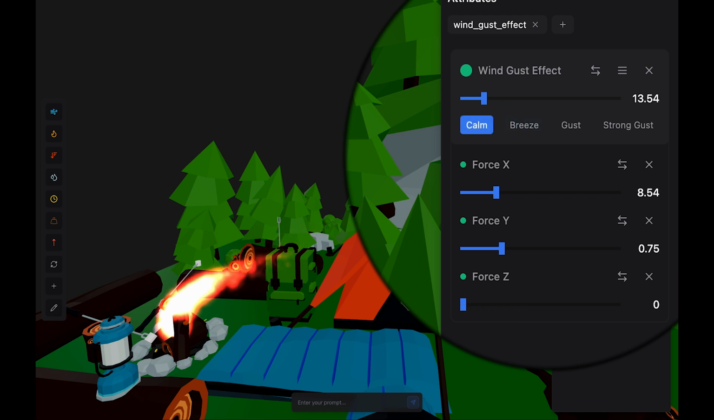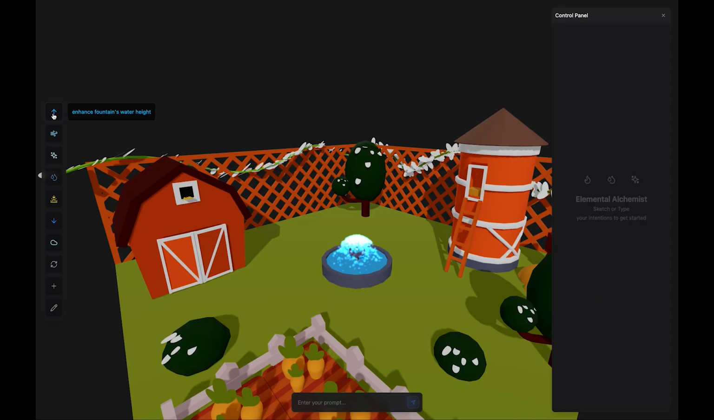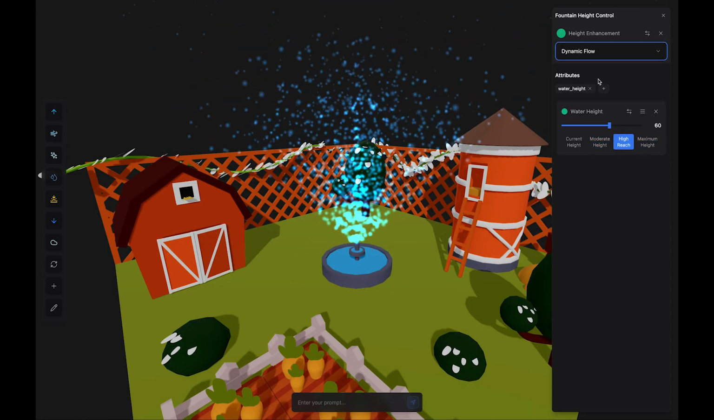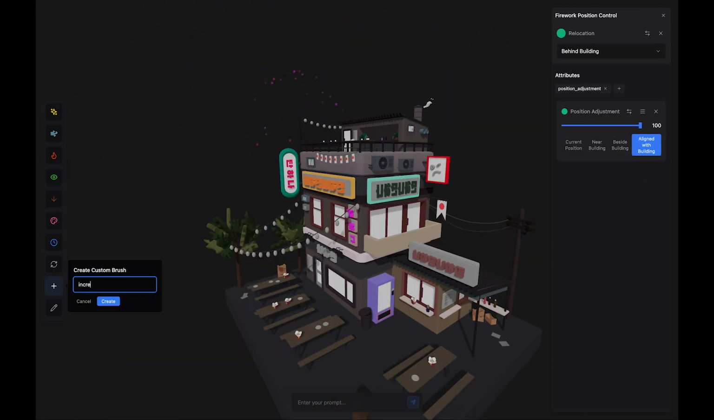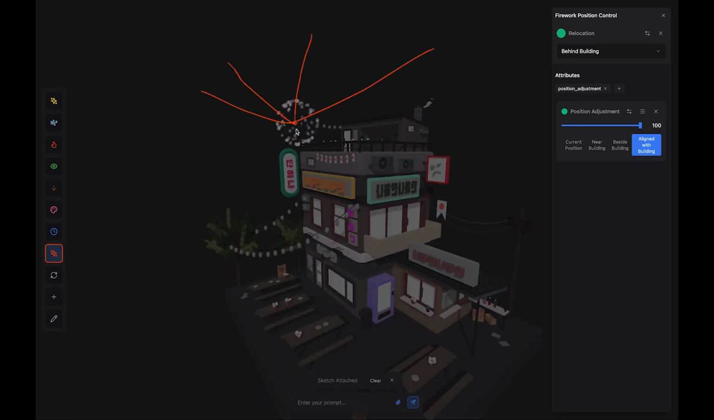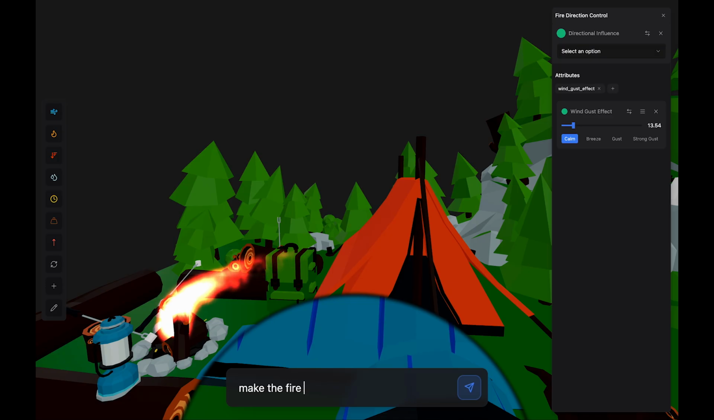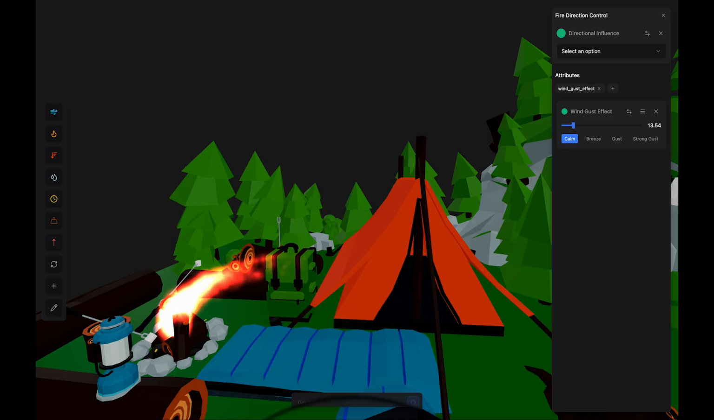Both the brush palette and the control panel adapt to the scene, for instance, offering tools to increase the height of a fountain or expand the radius of a firework. Users may also introduce their own custom tools when needed. Users can also express high-level conceptual intentions, like making a fire look angry.